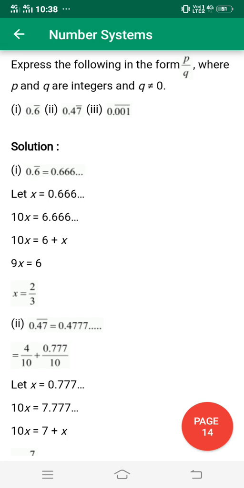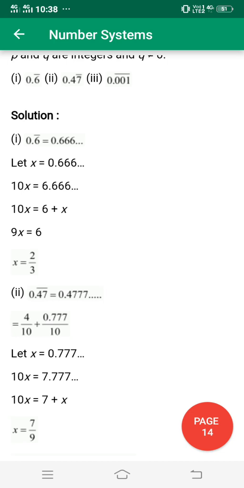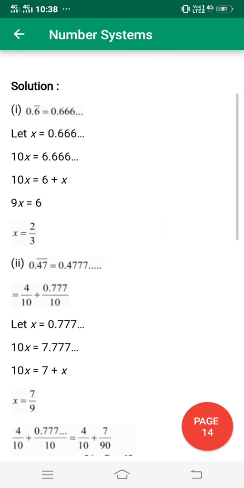So we have to add this one. 10x is equal to 6 plus x. Then when we subtract 10x minus x, it will be 9x, and 6 remains. So x is equal to 2/3. How? Because we cut by the 3 table, 6/9. 3 twos are 6, then 3 threes are 9. So it will be 2/3. The answer of this one is 2/3.